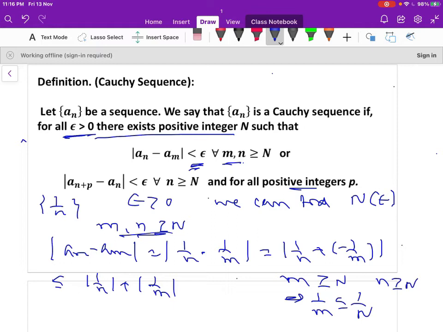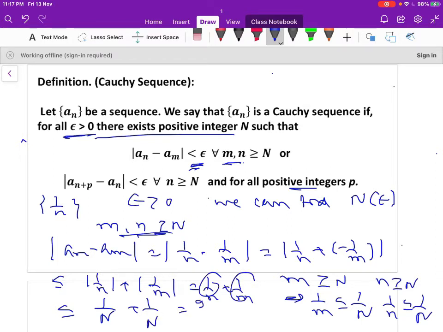Similarly, n is greater than or equal to capital N. From here, 1 by n is less than or equal to 1 by N. So this can be written as 1 by n plus 1 by m. So 1 by n is less than or equal to 1 by N, and 1 by m is also less than or equal to 1 by N. So this is 1 by N plus 1 by N, which is equal to 2 by N.